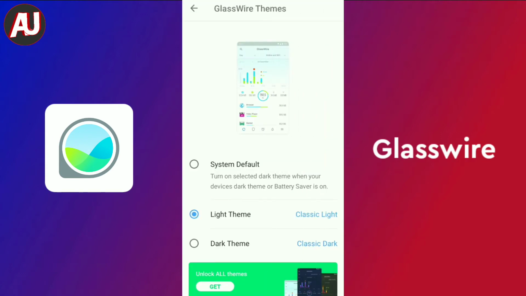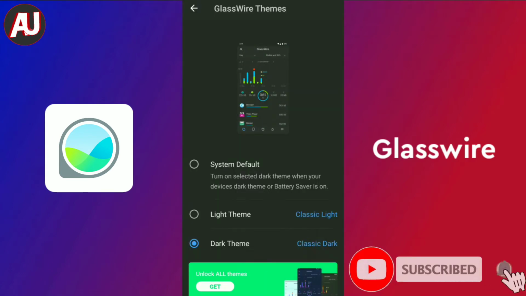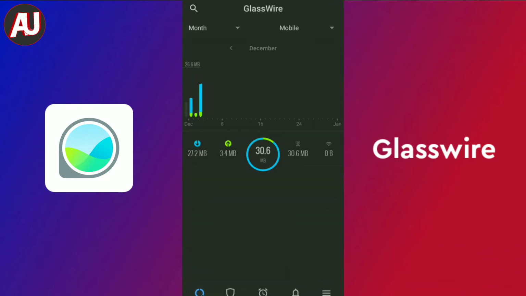settings. You can see there is a dark theme or dark mode. It is quite useful at night time because it enhances your nighttime experience.